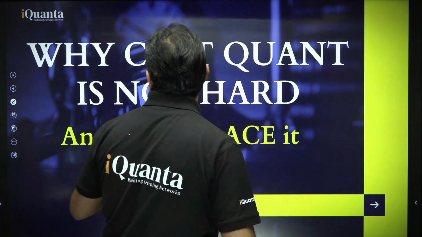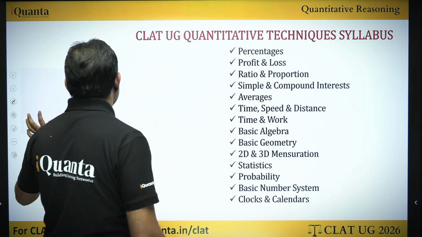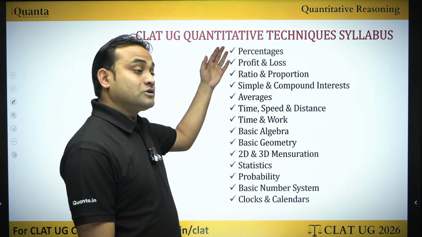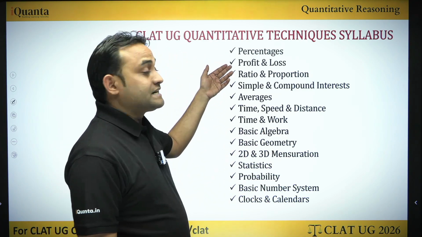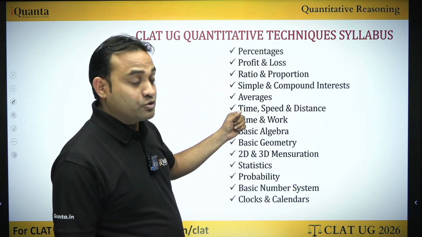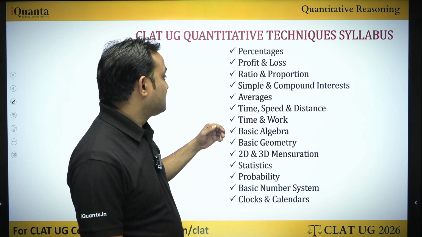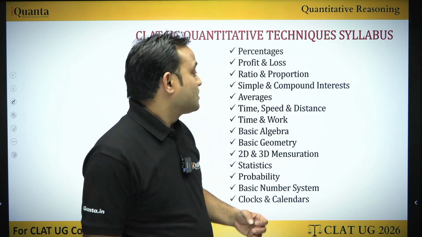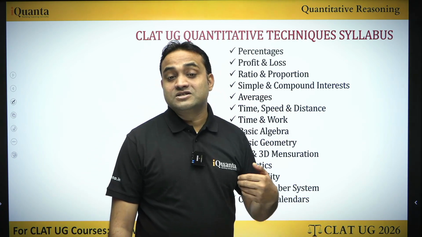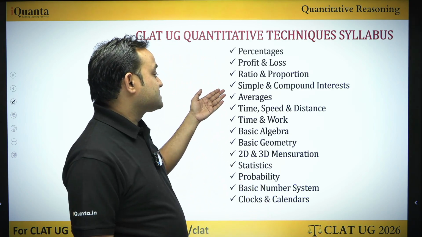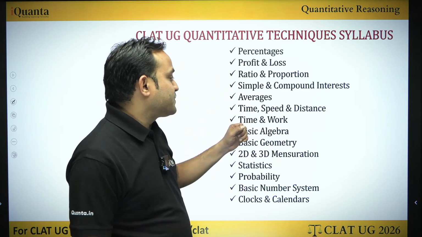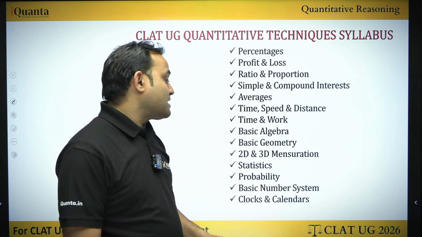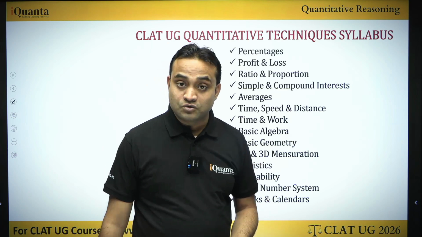So first of all, before we move forward, we can check the syllabus that has been provided for CLAT. Although the list is long, right? Percentage, profit and loss, ratio and proportion, simple and compound interest. With ratio and proportion, there come partnerships. With simple and compound interest, there come installments, averages, mixture, alligation, time, speed, distance, time and work. Then comes basic algebra, basic geometry, basic number system, and some modern maths also.